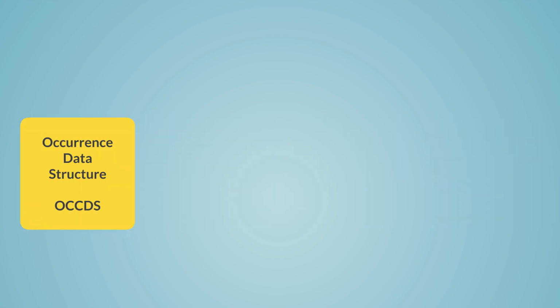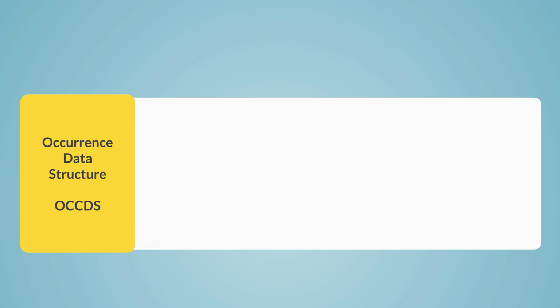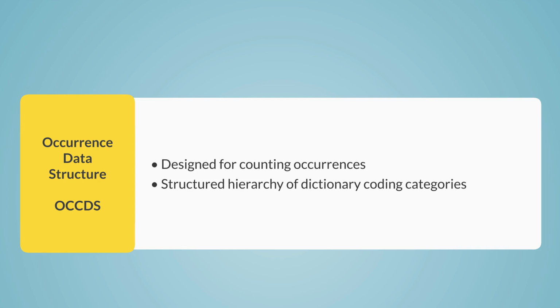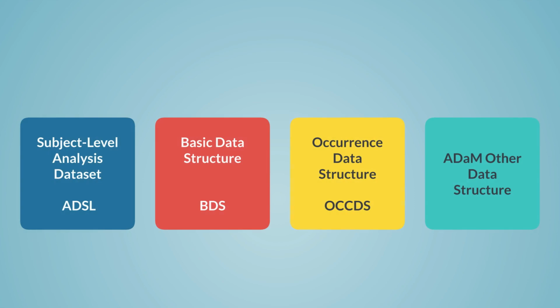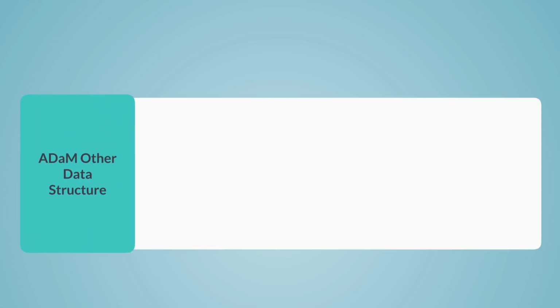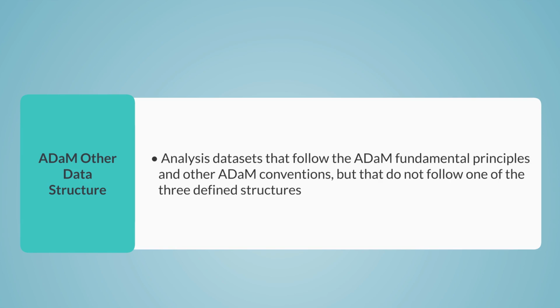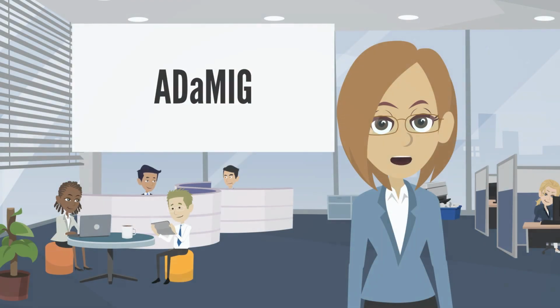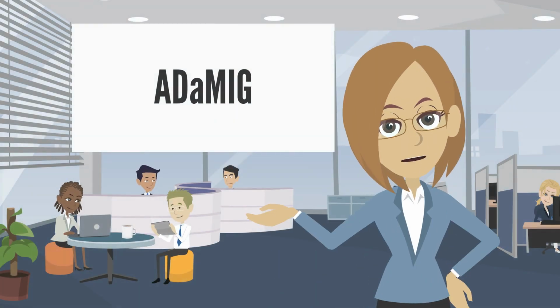The Occurrence Data Structure, or OCCDS, supports occurrence analysis, which is based on counting subjects with a given record or term, and often includes a structured hierarchy of dictionary coding categories. In addition to the 3 standard data structures, ADaM data may be captured in a structure called ADaM Other, which does not follow one of the 3 defined structures, but does follow ADaM fundamental principles. The ADaM-IG also covers fundamental principles of the ADaM standard and implementation issues, standard solutions, and examples. The fundamental unit of the ADaM-IG is the dataset.